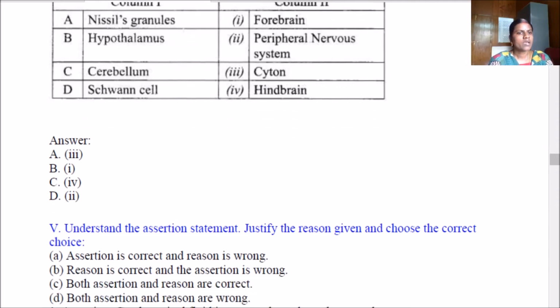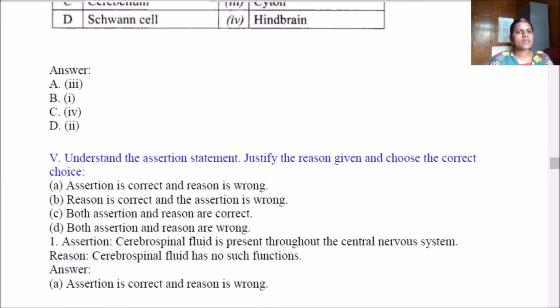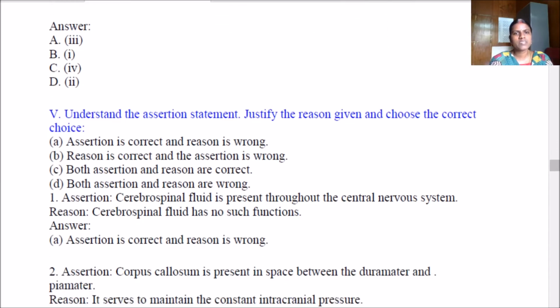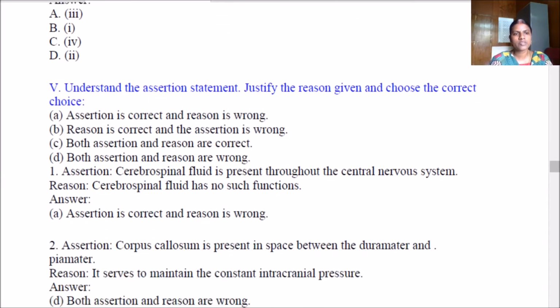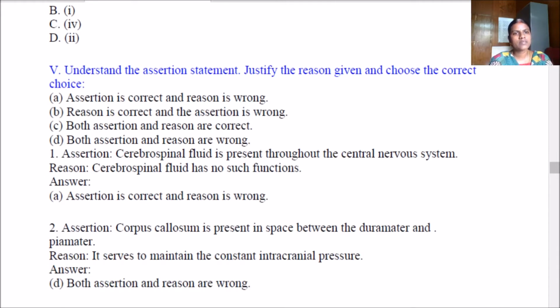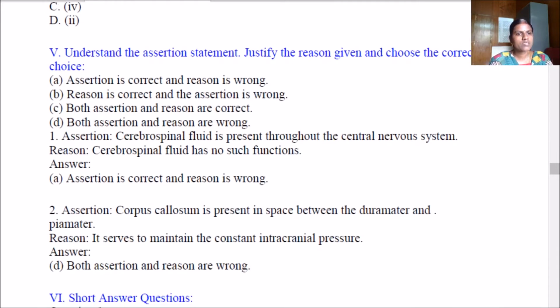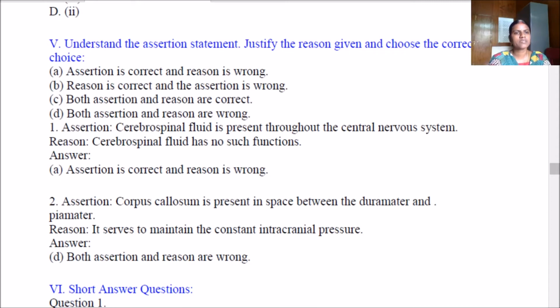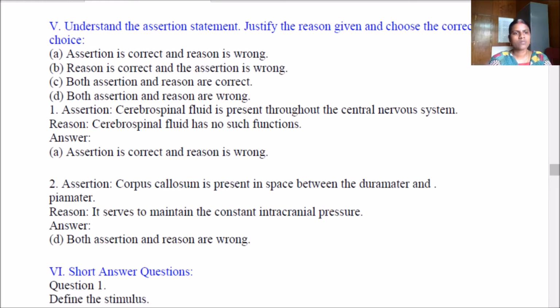Next is understand the assertion statement, justify the reason given and choose the correct choice. Assertion is correct and the reason is wrong. You can see here the first question: the assertion is cerebrospinal fluid is present throughout the central nervous system. Reason is cerebrospinal fluid has no such functions. Answer is assertion is correct and the reason is wrong.